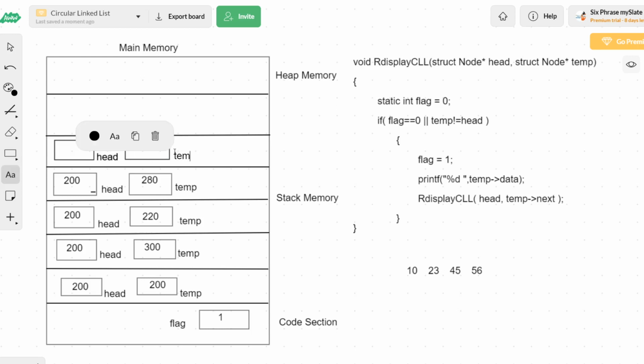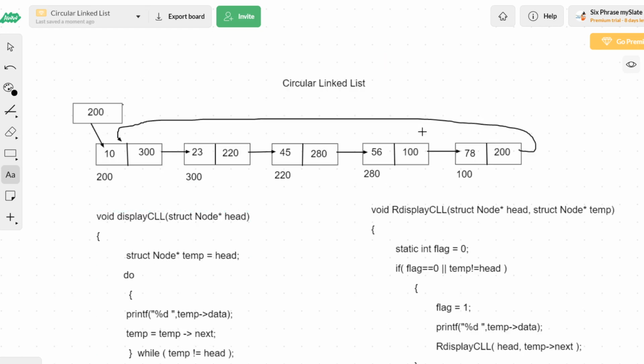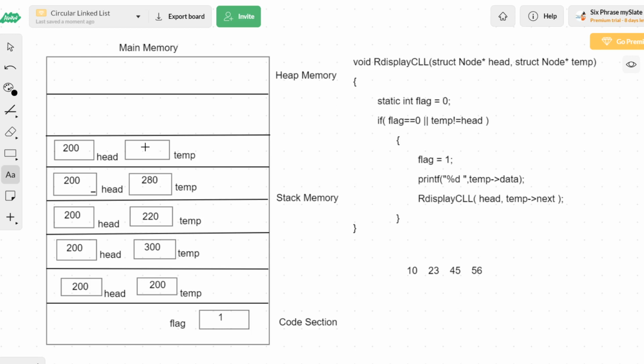Fine. What are the values you are passing while calling? You are passing head and temp of next. Head means the same value of head, which is 200, and temp of next is 280 of next. What is 280 of next? It has 100. So now temp will be taking 100.